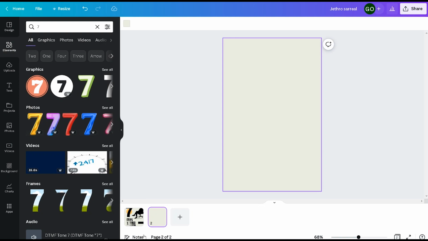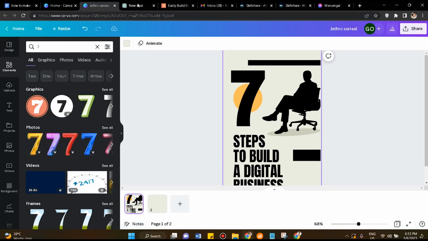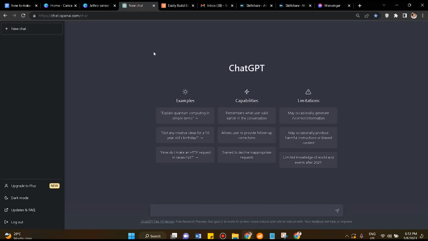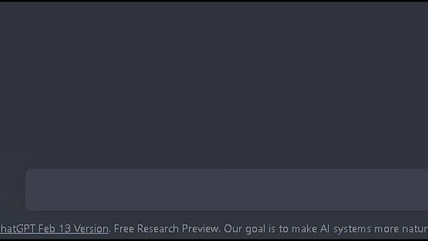As we're done with the cover of the ebook, now we're going to proceed to a new website which we call AI. New website called ChatGPT. So we need to use it as soon as possible because in the future it's going to be not free. So I want you to type in ChatGPT a specific niche that you want to cover and solve a problem, and that is going to be your topic in your ebook.